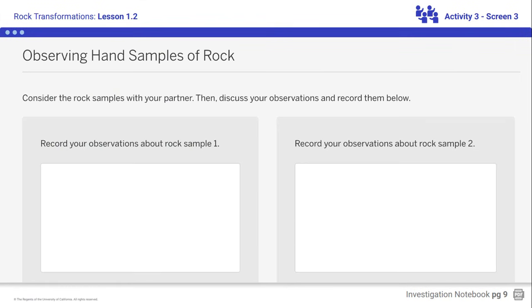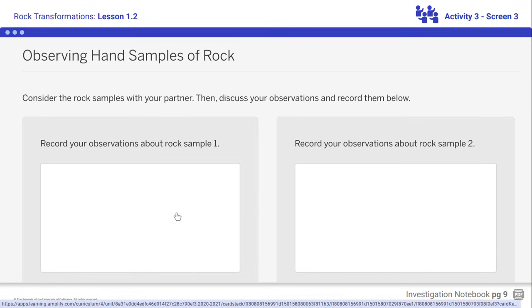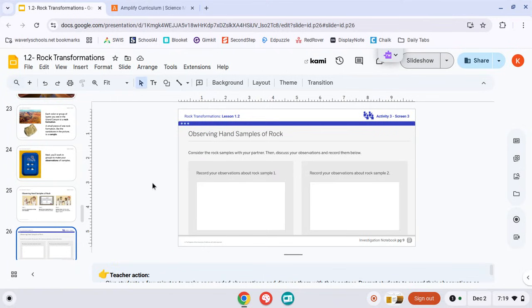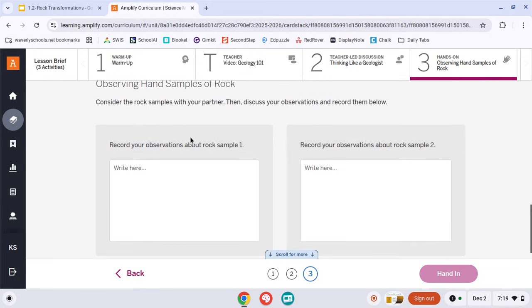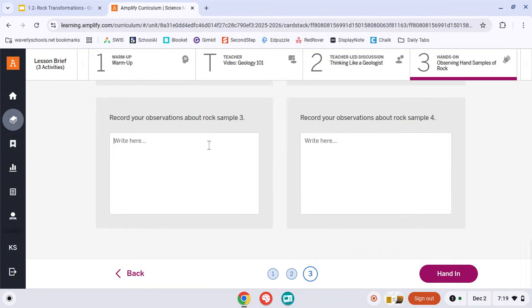And while you do this, you're going to be observing and recording in Amplify. So on Amplify, well, it's actually in my Google Classroom. You have to go to Google Classroom and you have to click on rock observations. And it's going to take you to something that looks like this. It has 4 boxes. This is where you put your 5 observations for each rock sample. So there should be 5 here, there should be 5 here, there should be 5 here, and there should be 5 here.